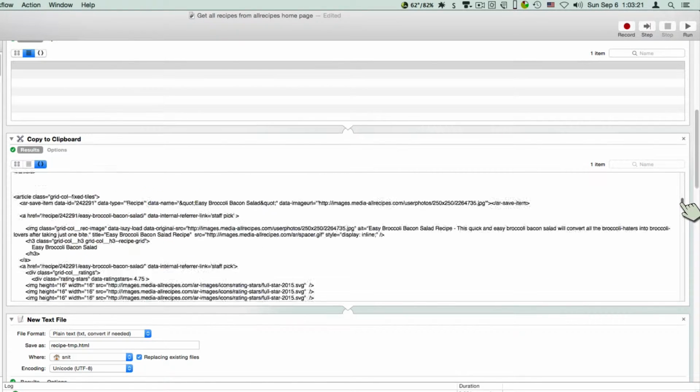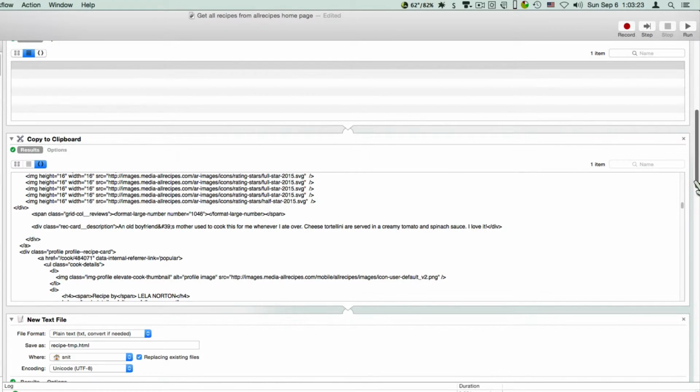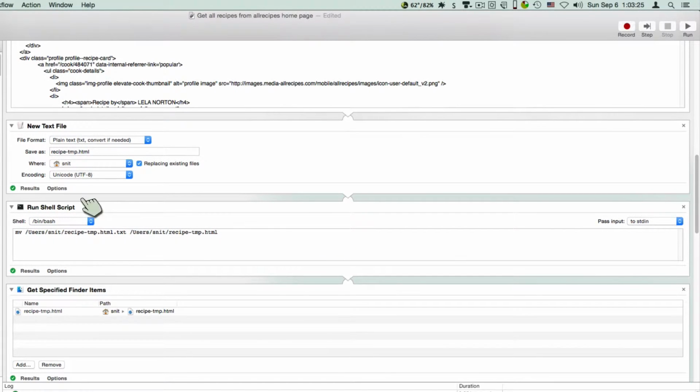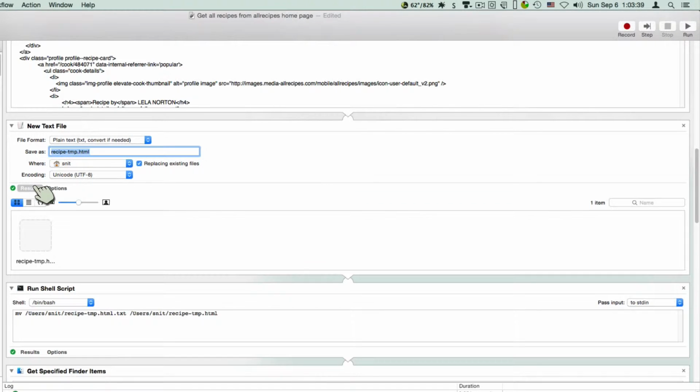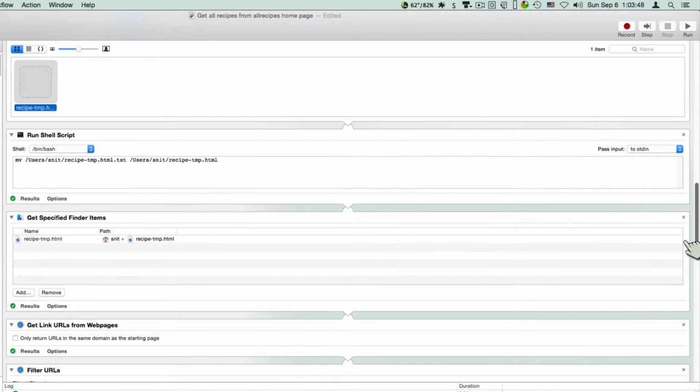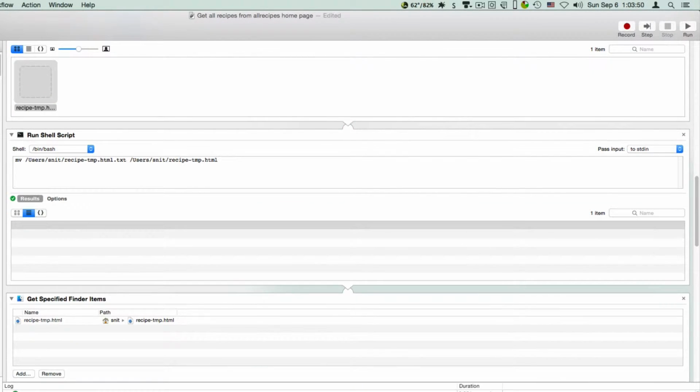Exact code combined. And I save that to a new text file, and I call it .html. And the new text file thing, it made me mad when it did this, but it doesn't save it as .html, it saves it as .html.text. So here I have a shell script. Let's go show the results to that. It's just the file. Okay, fine. Hey, it doesn't show the icon. It should. Whatever. Oh, because the file's been changed. The file no longer exists. And the results here I don't think are going to show anything.